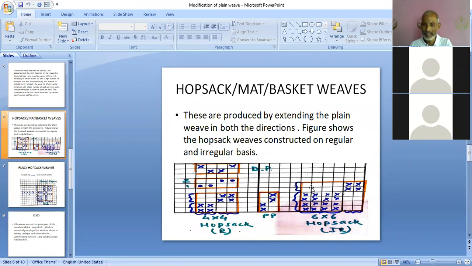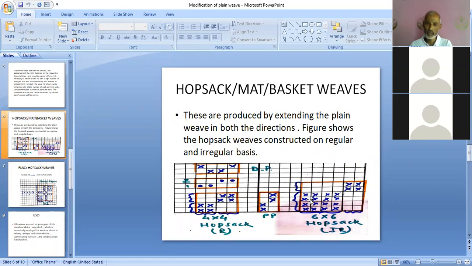Here in plane view we have blank, so this 4x2 will remain blank. Here this 2x4 is representing second end and first pick, and there we have a blank in the plane view, so it will be extended by blank in all the squares. And here this fifth and sixth end is representing the second end of the plane view, and there we have cross, so this cross will be represented by 2x2, and in this way we can represent 4-2 irregular Hopsek in 6x6. And in the similar manner you can construct draft, lifting plan and denting plan for this Hopsek in 6x6.